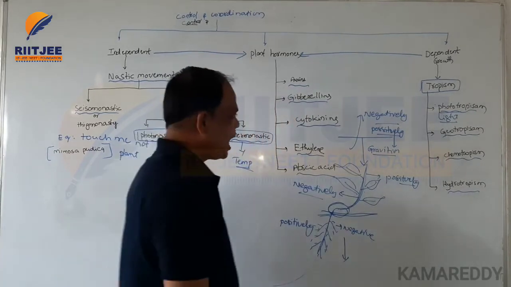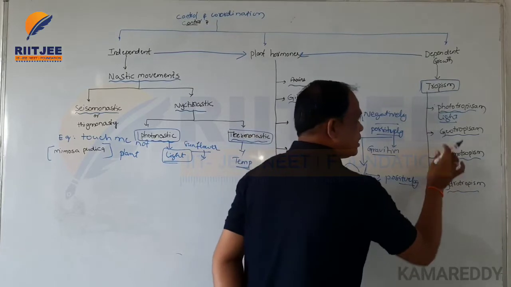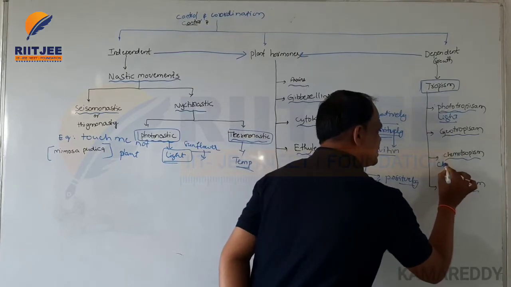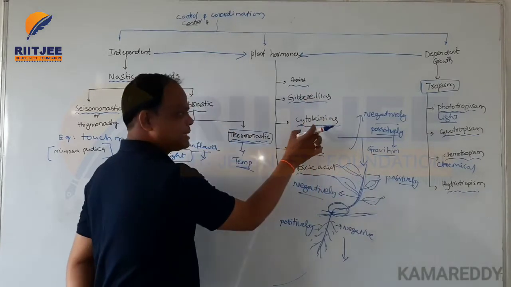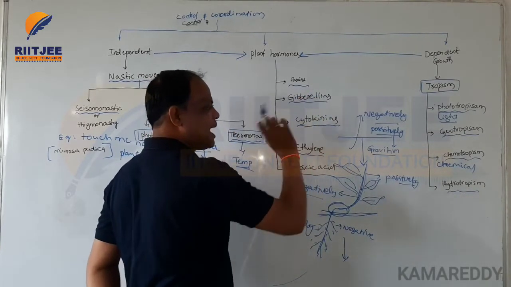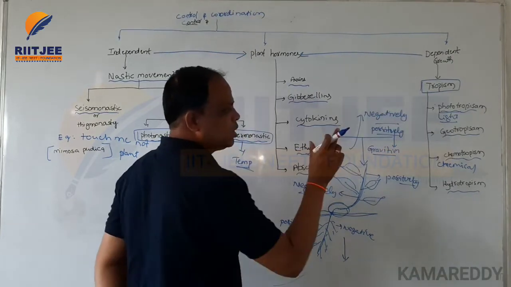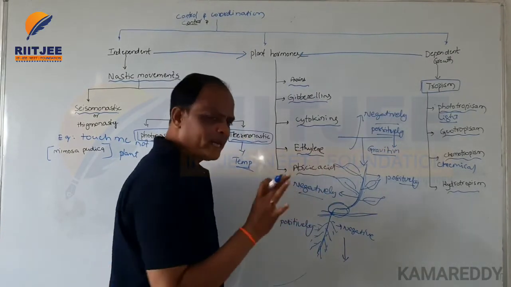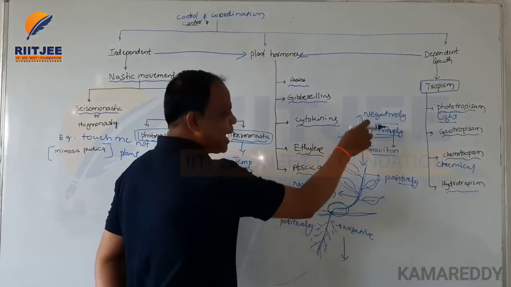Okay, and chemotropism means growth dependent on chemical substances. These chemical substances directly influence growth, and this tropism is called chemotropism. For example, the chemicals are present inside the root tips and shoot tips.